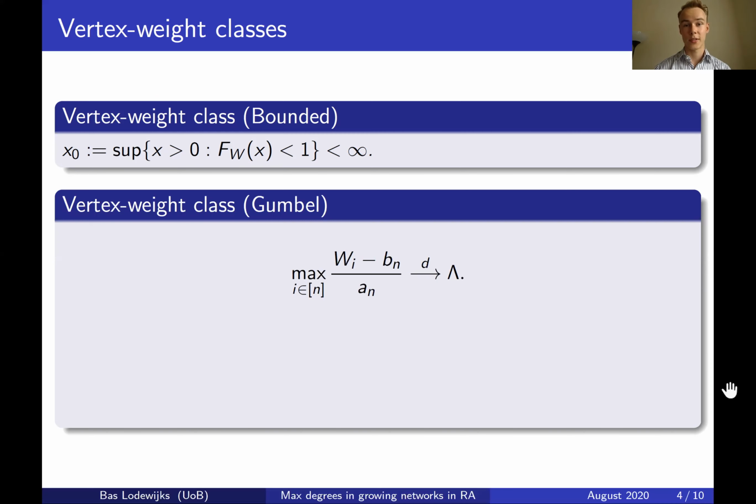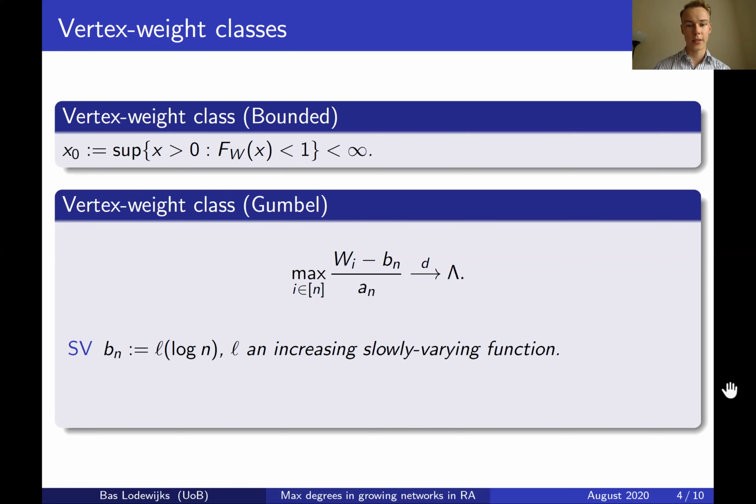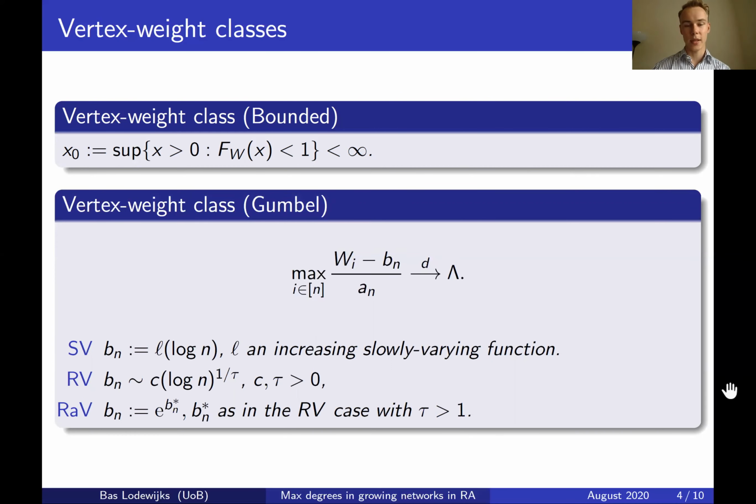And this implies that there exist sequences a_n and b_n such that the rescaled maximum converges in distribution to a Gumbel random variable Λ. And we can further subdivide this class into three subclasses based on the behavior of the sequence b_n. That is, there is a class SV, where b_n is ℓ(log n), where ℓ is an increasing slowly varying function. And there's the subclass RV, where b_n is asymptotically c times (log n) to the 1 over τ, for some constants c and τ bigger than 0. And there is the class RAV, where b_n is e to the b_n star, where b_n star is as in the RV class with τ strictly larger than 1.